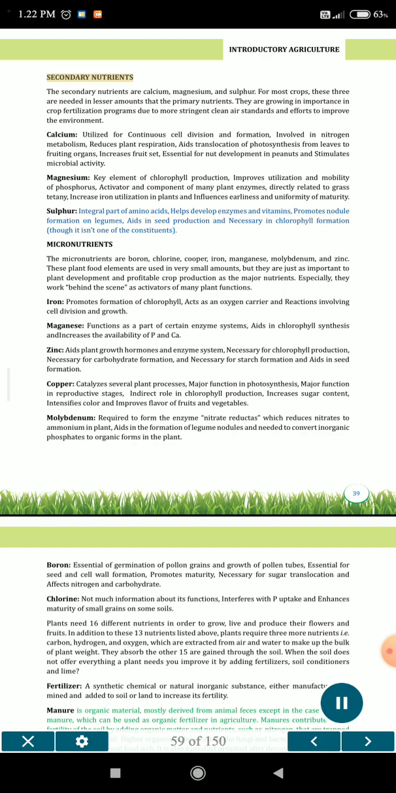Secondary nutrients. The secondary nutrients are calcium, magnesium, and sulfur. For most crops, these three are needed in lesser amounts than the primary nutrients. They are growing in importance in crop fertilization programs due to more stringent clean air standards and efforts to improve the environment. Calcium is utilized for continuous cell division and formation.